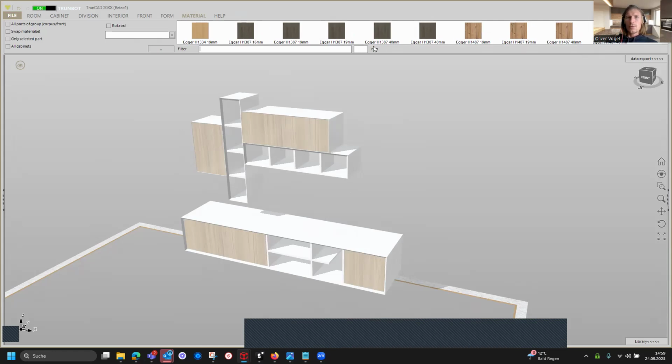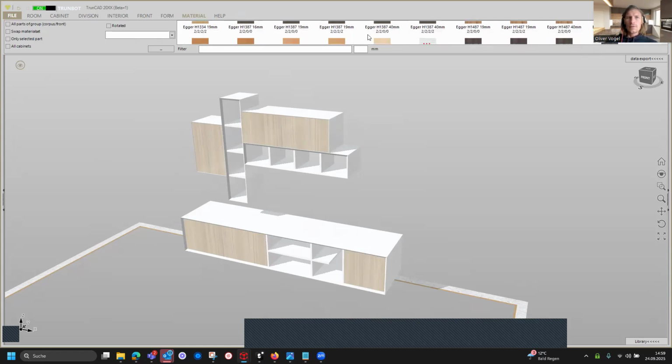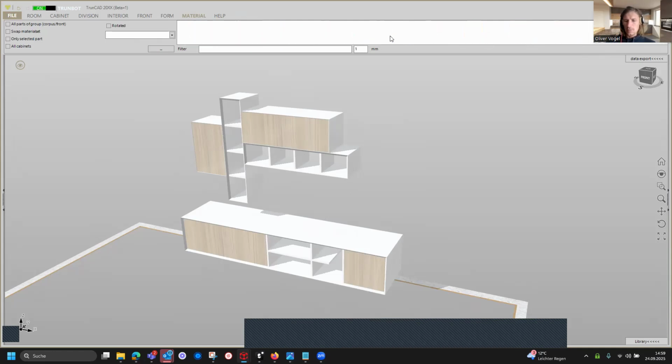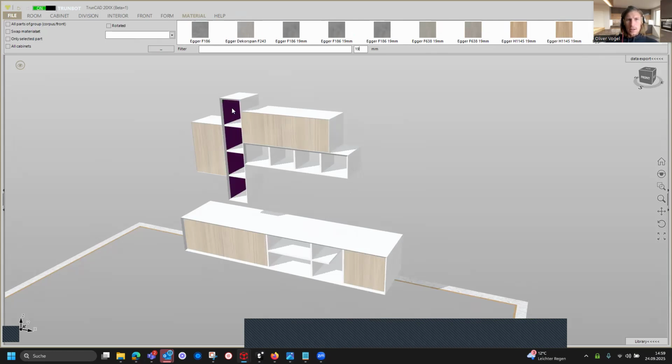I do have just 19 millimeter material left. Yeah, you can also use 18, but I don't have 18 here, but it doesn't matter. If you use 18, then the areas are getting 2 millimeters bigger inside.